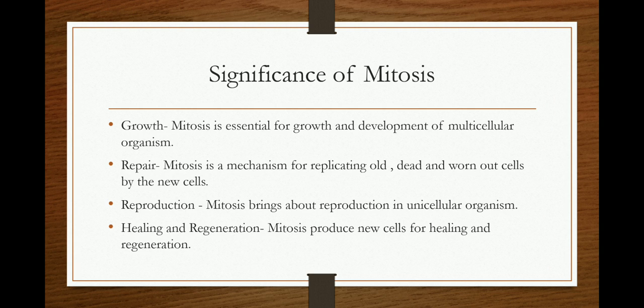Now the significance of mitosis. Mitosis is essential for the growth and development of the multicellular organism. Also, it helps in repair. Mitosis is a mechanism for replacing the old, dead and worn out cells with new cells. Next, reproduction. Mitosis brings about reproduction in unicellular organisms. Fourth significance is healing and regeneration. Mitosis produces new cells for healing and regeneration. So this was about mitosis.